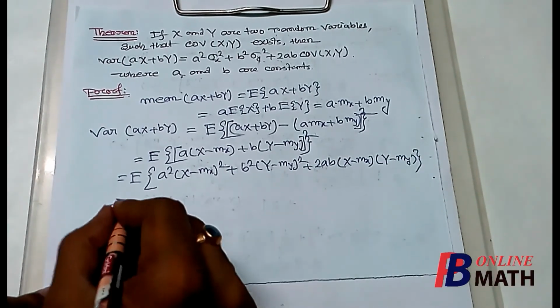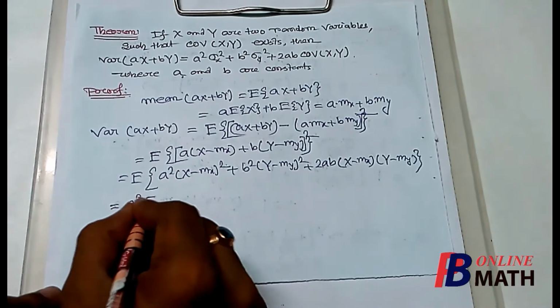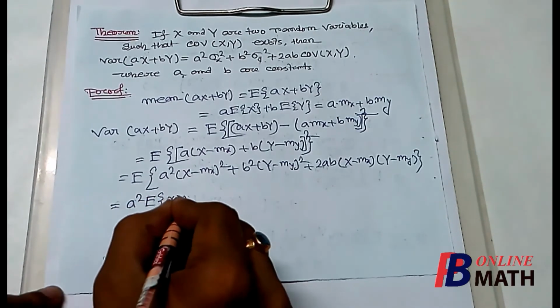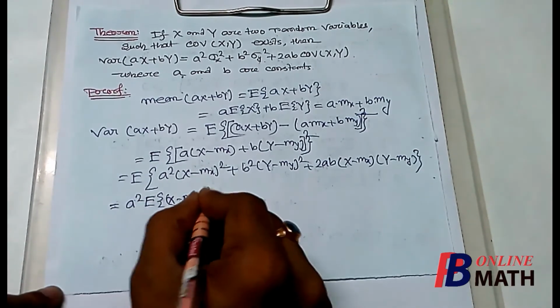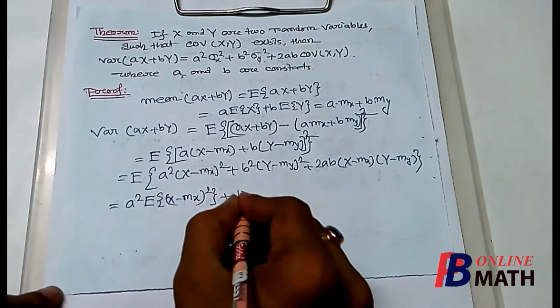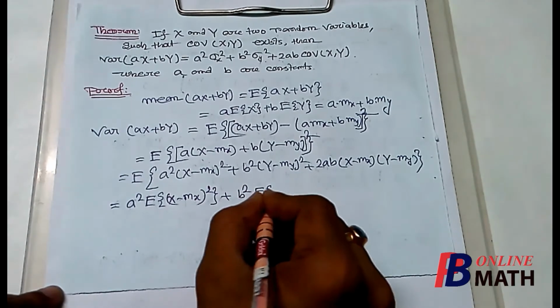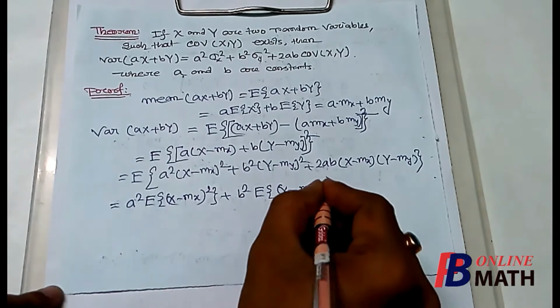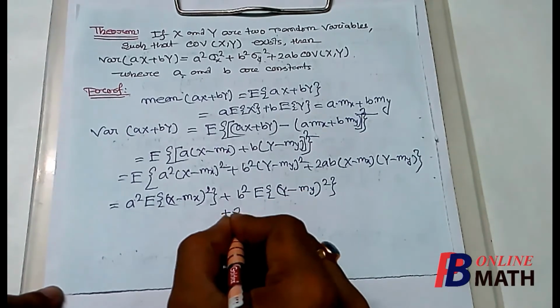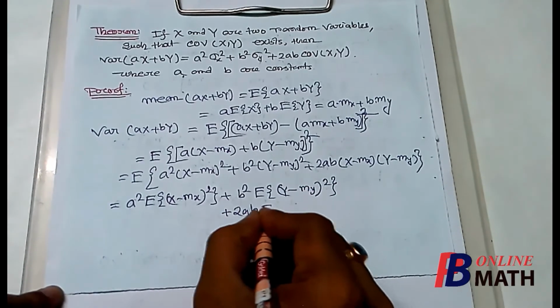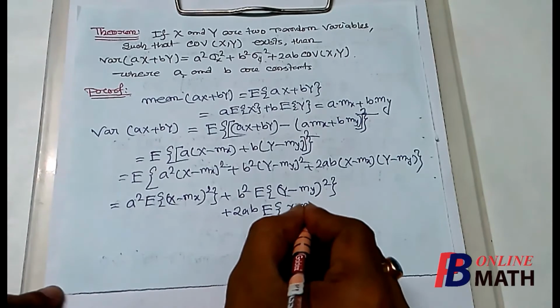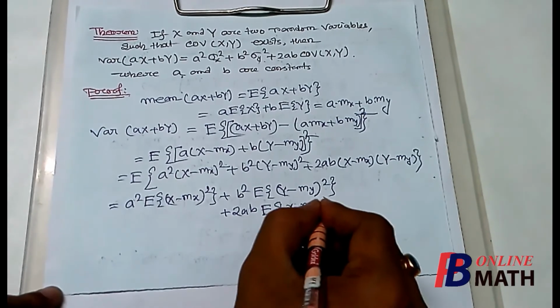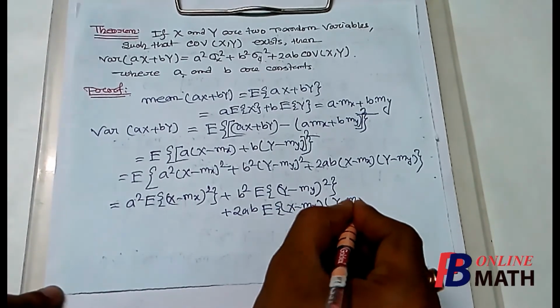Now this can be written as a square into e of x minus mx square plus b square into e of y minus my square plus 2ab into e of x minus mx into y minus my.